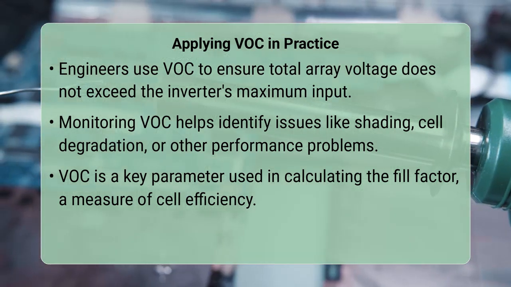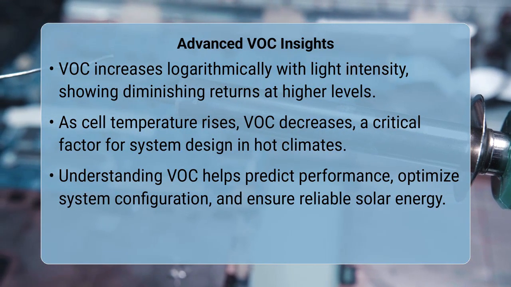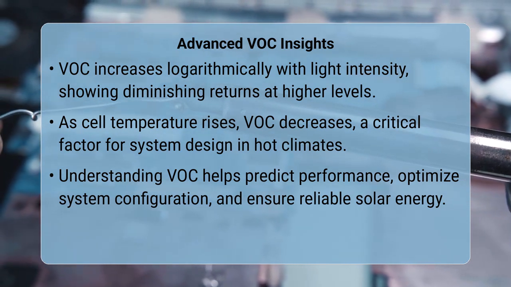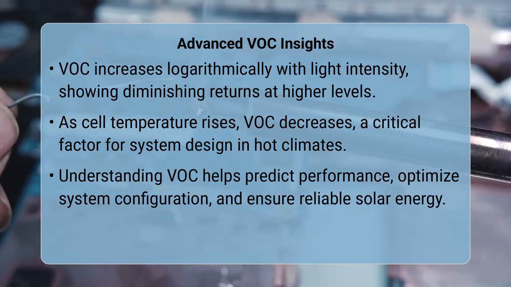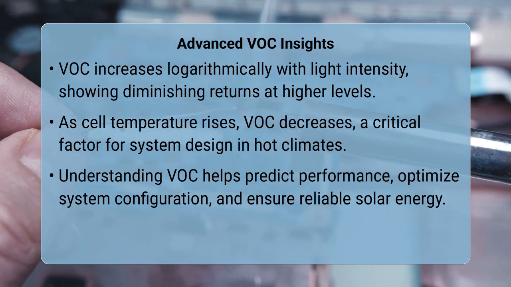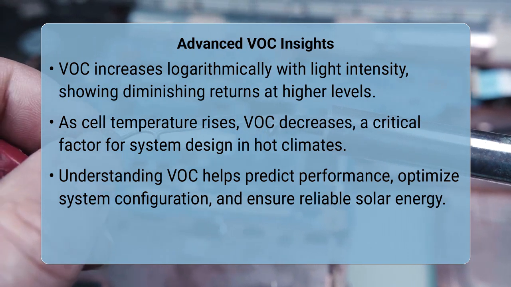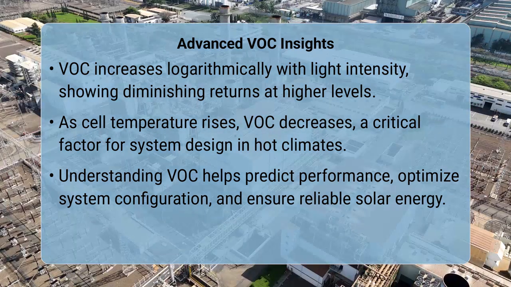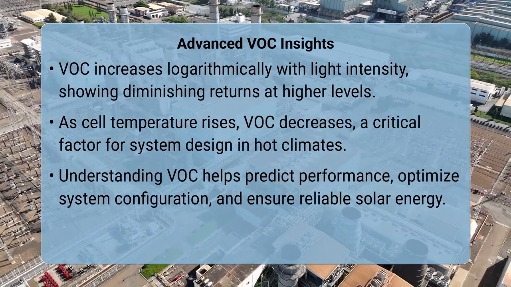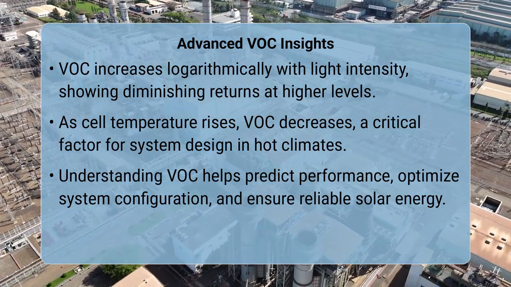As a PV cell's temperature rises, its VOC decreases by a predictable amount, typically around -2 to -3 millivolts per degree Celsius per cell. This temperature dependency is a critical factor for system design, especially in hot climates, and it is why the nominal operating cell temperature is a key specification for PV modules.